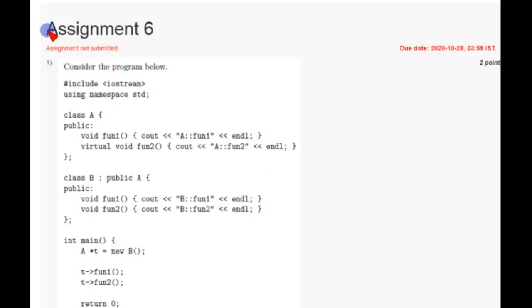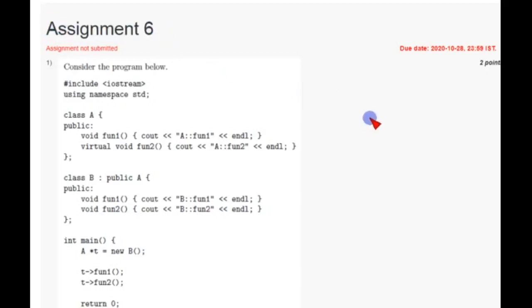Friends, in this video I am going to give you the solutions regarding assignment 6 of the Programming in C++ course. Friends, these are 100% correct answers as I have done this, but finally you have to choose your own answers. These are probable answers, but they are 100% correct as per my perspective.